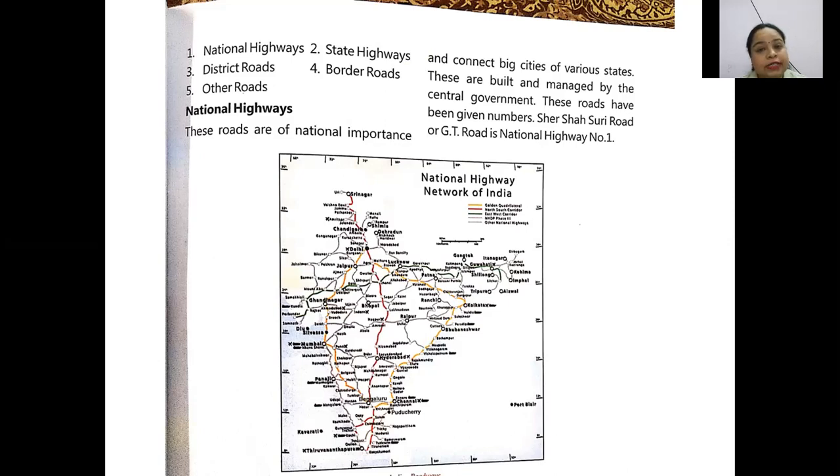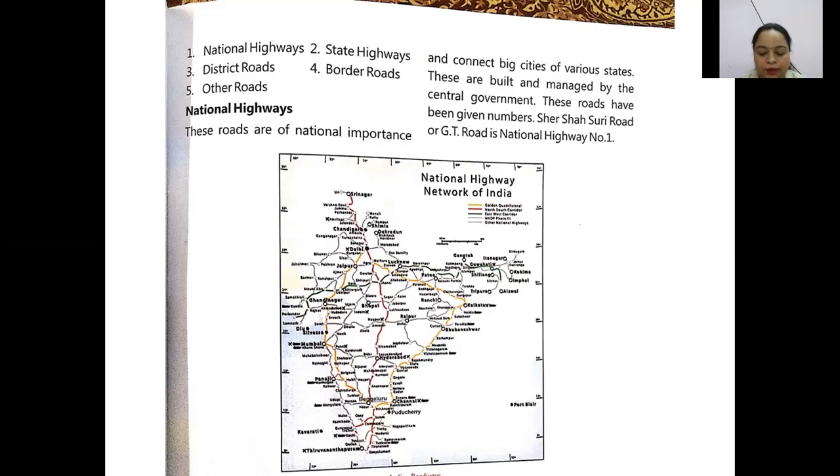How can we recognize them? We can recognize them because we have given them certain numbers. Sher Shah Suri Road or GT Road, as we have talked about earlier, is national highway number 1. So what number have we given to GT Road? We have given GT Road national highway number 1. Why? Because it is of great importance and it was the first road made at that time.